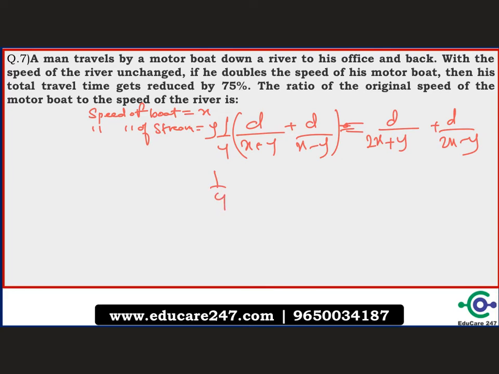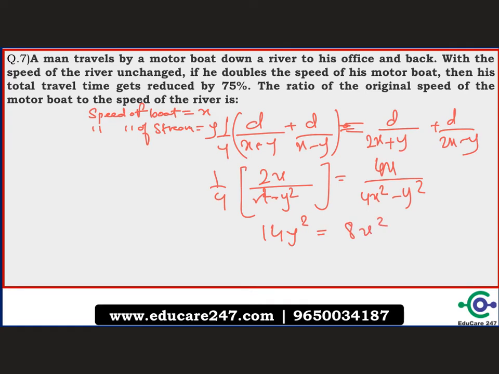You cancel out d from all the sides because you take it out common, and when you cross multiply you get 2x upon x square minus y square is equal to 4x upon 4x square minus y square. You cross multiply, you get 14y square is equal to 8x square, that is x square upon y square is equal to 14 by 8, which is equal to 7 by 4, and x by y is equal to root 7 by 2, and this is the answer. So basically we just equated the two equations by inputting the values, and it was very easy.